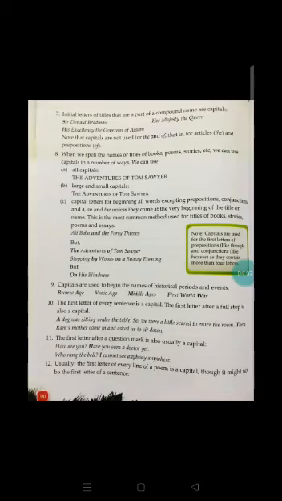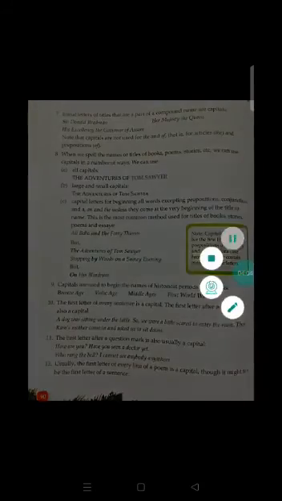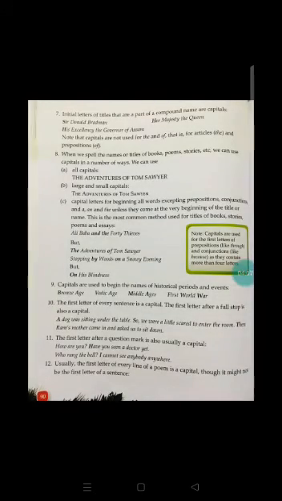And as we have learnt, the first letter should be written in capital when we start the sentence. We start a sentence with a capital letter. We end the sentence with a full stop. After the full stop, we should start the sentence with a capital letter again. Not only after the full stop, after the question mark also, we need to start the sentence with a capital letter.